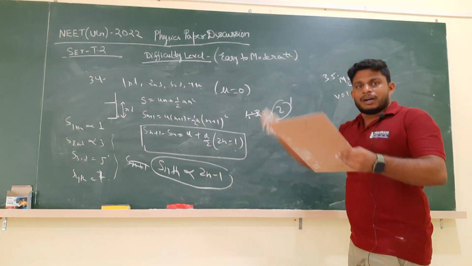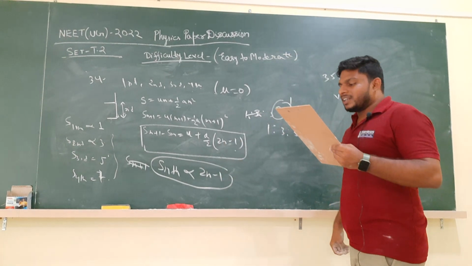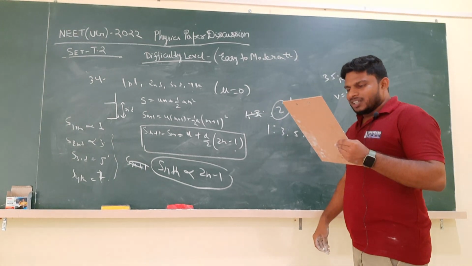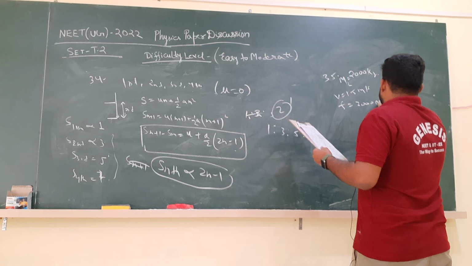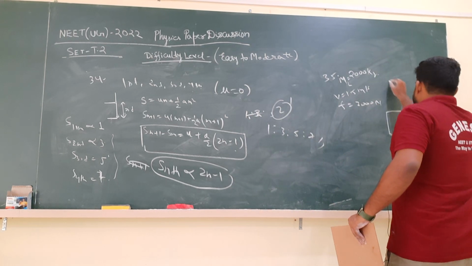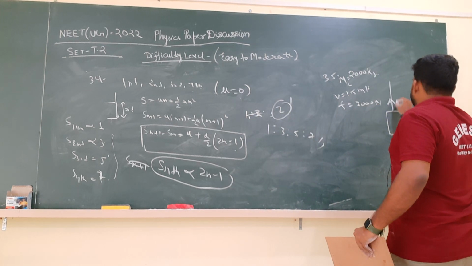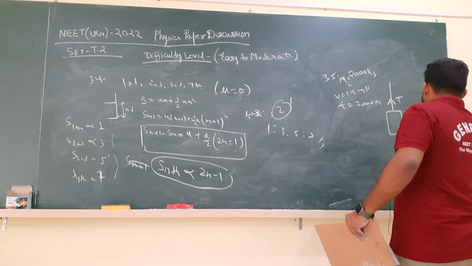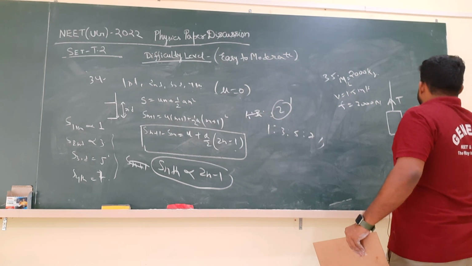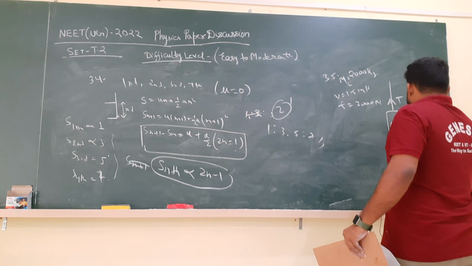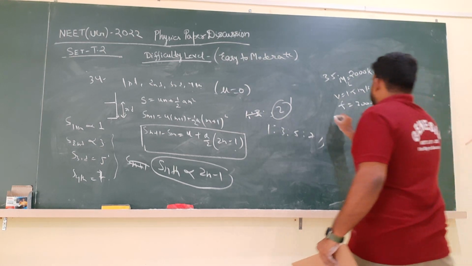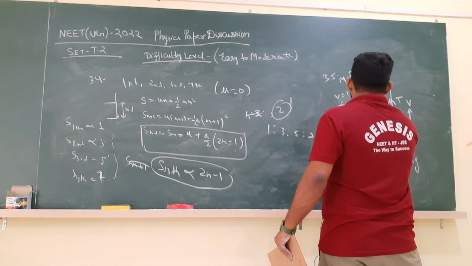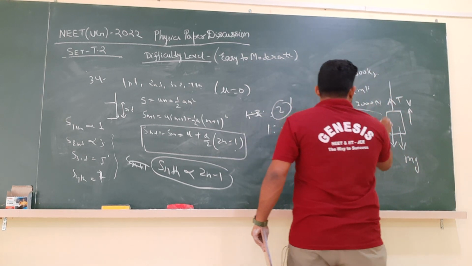And as it is moving up, there is some frictional force. The frictional force is 3000 Newton. You can clearly see when the lift is suspended like this, it is moving up. This is tension, and mg is acting like this. As its movement is upwards with constant velocity, the tension will act upwards and the friction will act downwards. So you can write T is equal to F plus mg.